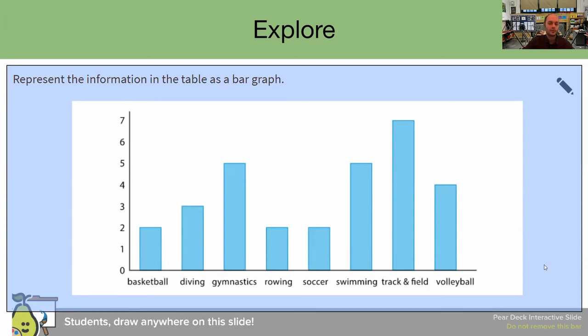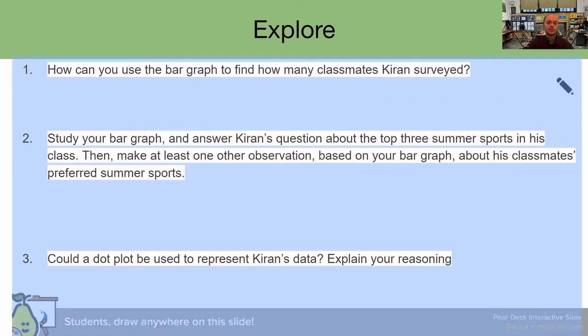Based on the bar graph, which sport is the most popular for his class? All right, welcome back. If you said it is clearly track and field, you are correct because you can see that it is the tallest bar out of all the bars we have here. Nice job. All right, so with that said, let's actually look at the 3 questions we have associated with this story. Please pause this video, read the first question to yourself, and then we will read it together.